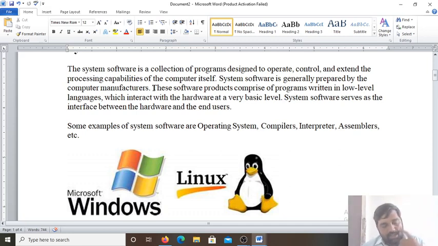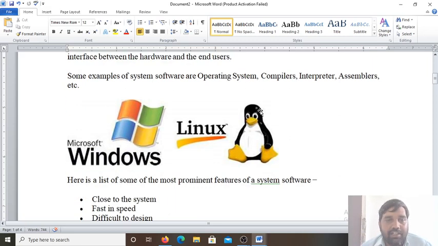Generally, system software is installed by the manufacturer. It is generally prepared by the computer manufacturers, and they install it. These software products comprise programs written in low-level languages which interact with the hardware at a very basic level. The operating system's programs are written in machine language, low-level language. System software serves as the interface between the hardware and the end user. Many examples of system software are operating system, compiler, interpreter, assembler, etc. All these are system software which interact with the hardware.